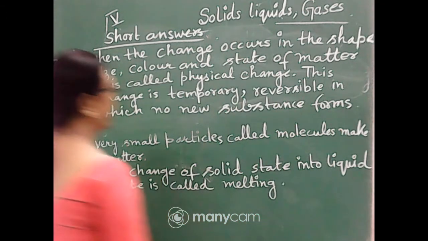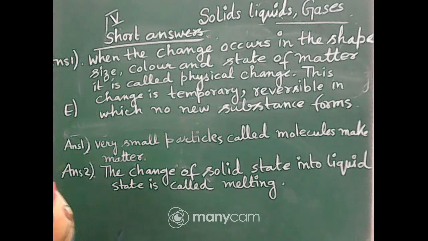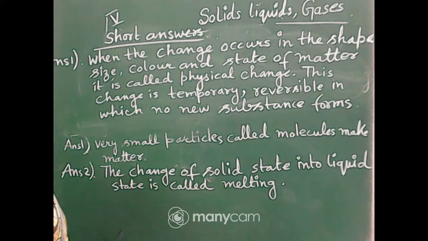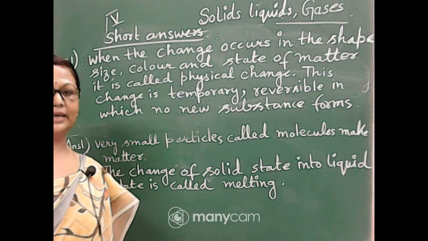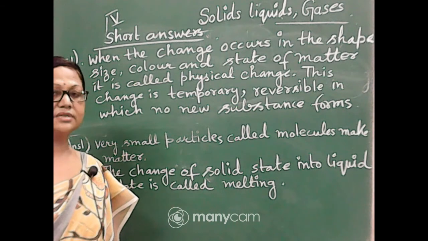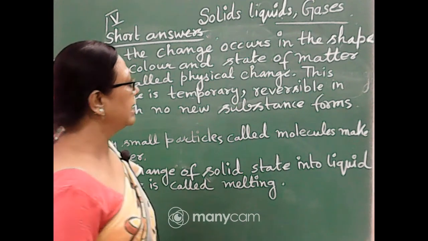So write down what is a physical change. When the change occurs in the shape, size, color and state of matter, it is called physical change. This change is temporary, reversible, in which no new substance forms. Okay, write fast.